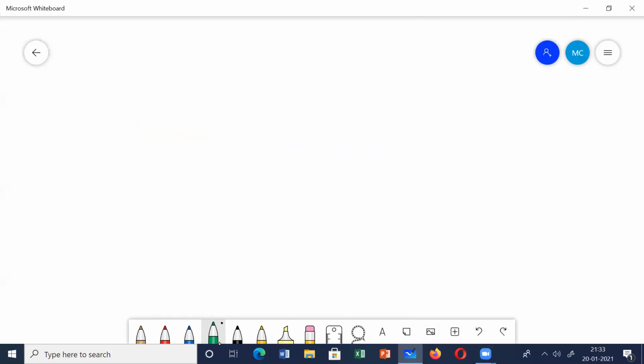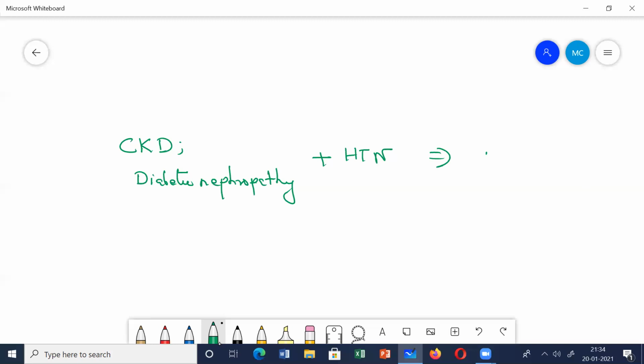Next is which drug to give in which patient. This is the most common question which is asked. Remember one thing: if the patient has chronic kidney disease and hypertension, or diabetic nephropathy and hypertension, meaning these were pre-existing problems and along with that the patient has developed hypertension, in these cases we always prefer to start with the ACE inhibitor.